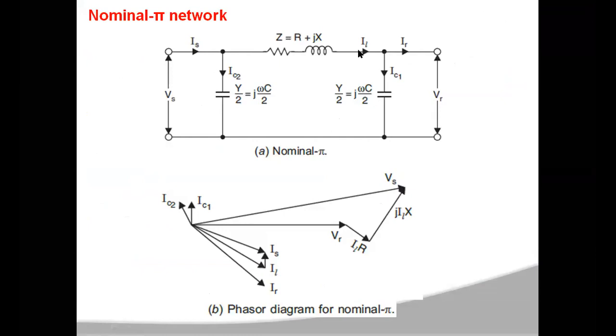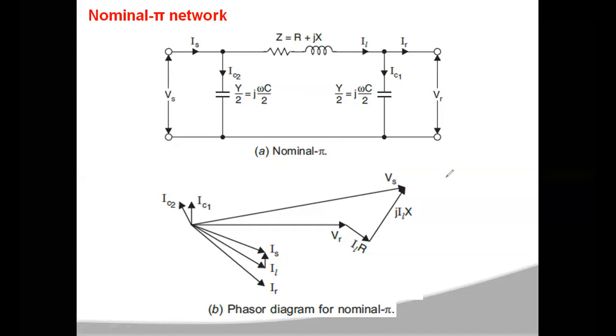So in the nominal pi network method, you have to divide the total capacitance of the transmission line into two parts. One part will be connected at the receiving end, another part will be connected at the sending end. You know that your transmission line network is a distribution network, and it will have resistance, inductance, and capacitance, which are uniformly distributed throughout the length of the transmission line. The resistance and inductance are the series parameters, and capacitance is the shunt parameter.